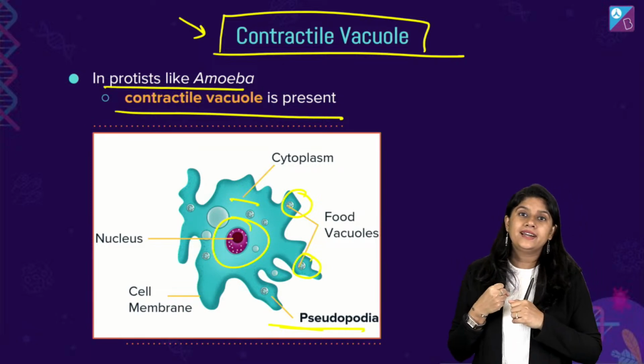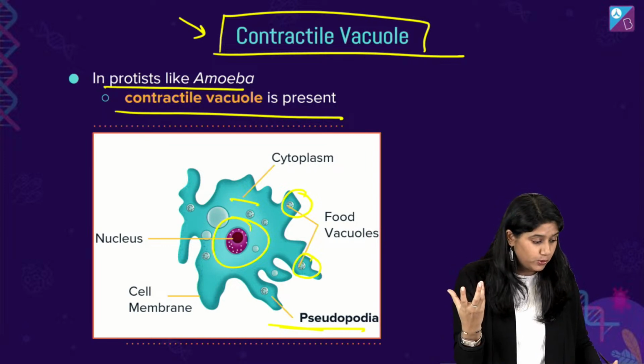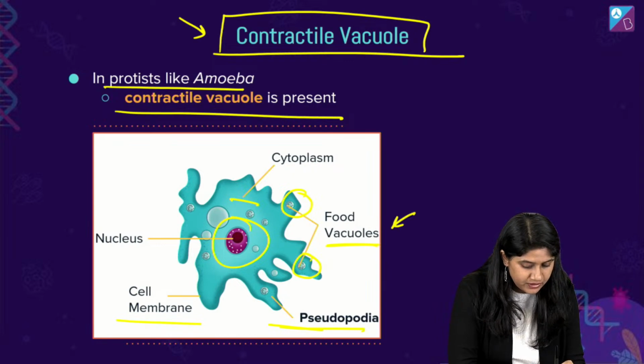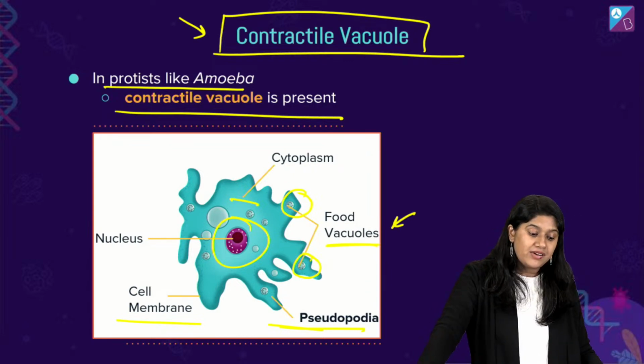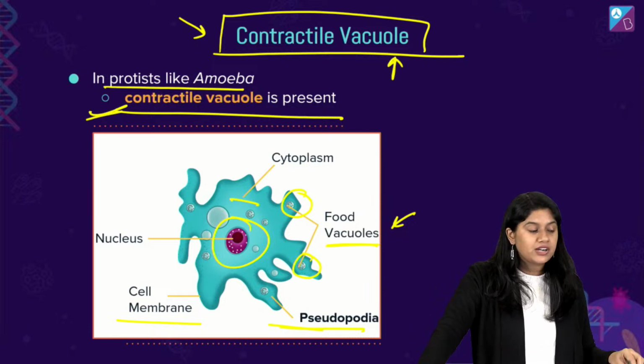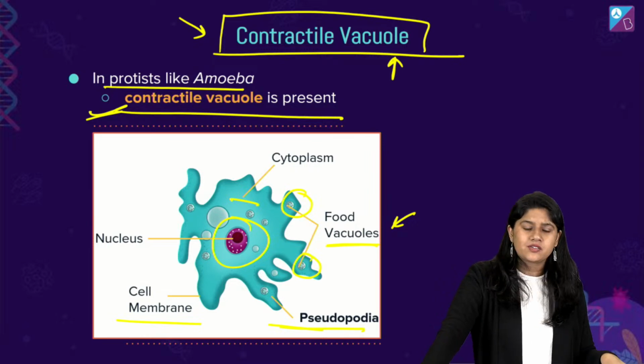खाने को अंदर लाने में pseudopodia help करते हैं, जिन्हें हम false feet भी बोलते हैं, right? And we have the cell membrane. So food vacuole बनते हैं, and it plays a very important role. ये contractile vacuole हो गए. Vacuole का दूसरा important function ये भी है कि वो help करते हैं osmoregulation में, और cells को बचाते हैं ताकि वो burst ना हो.